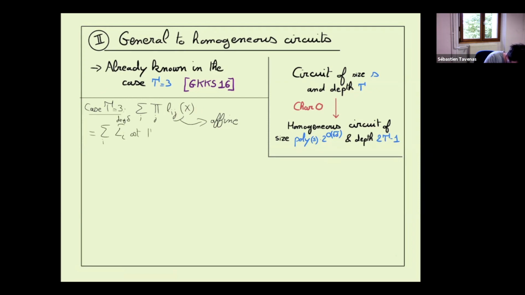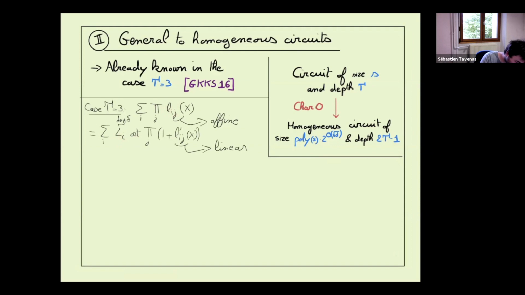You can always put it in this form, where L prime ij is now linear. When the constant is 0, I put it here. When the constant is not 0, I put the constant here. And now we have a 1 and something like that.